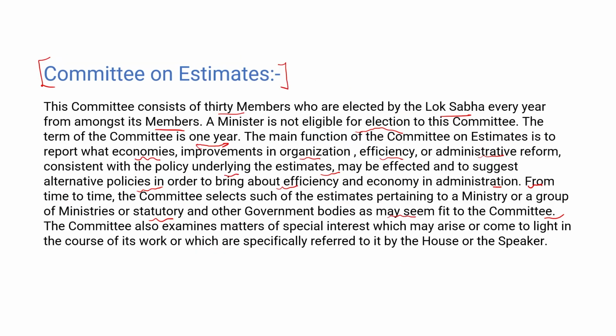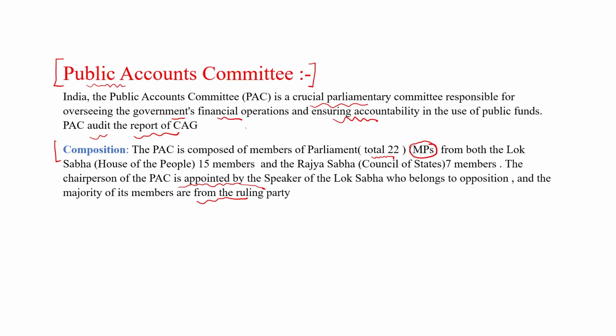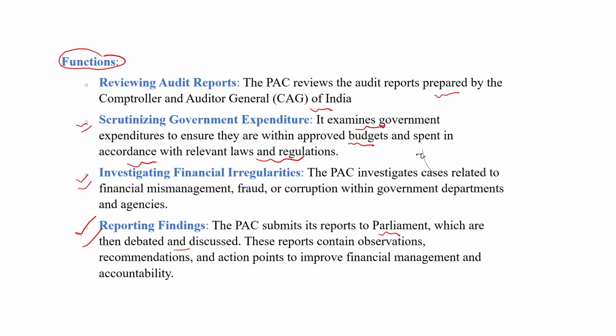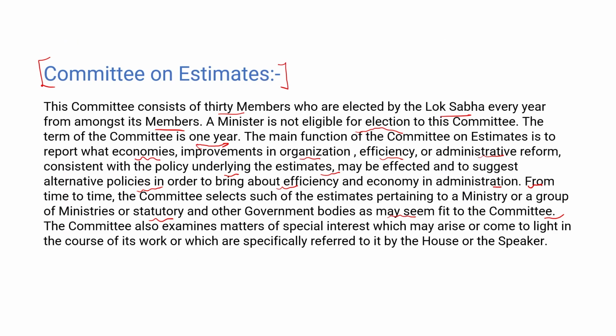So here we discussed some important committees. The first committee was the Public Accounts Committee, a 22-member committee consisting of 15 members from Lok Sabha and 7 members from Rajya Sabha, and the chairman will be selected by the Lok Sabha Speaker. The Committee on Estimates: there are 30 members in this committee which are selected by Lok Sabha. A minister cannot be a member of the Committee on Estimates.